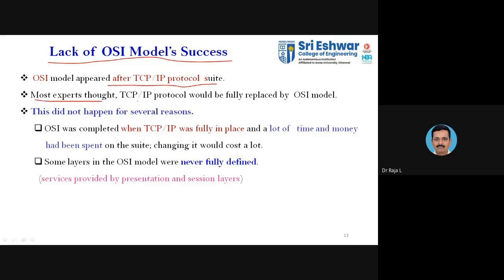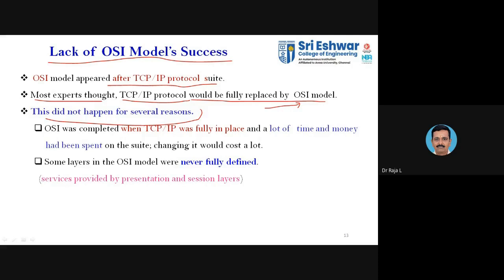Most experts thought that the TCP/IP protocol would be fully replaced by OSI since it was developed later, as we know that whenever there is a new invention, we normally replace the existing one. So the experts thought that TCP/IP would be fully replaced by the OSI layers. But this did not happen, for several reasons. When you go with a newer version of a mobile model, the older version gets replaced.